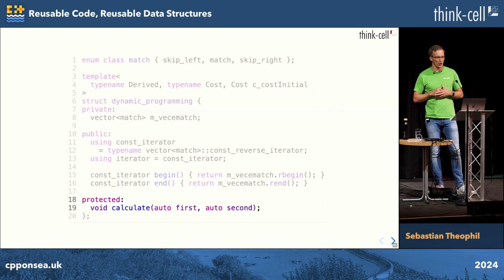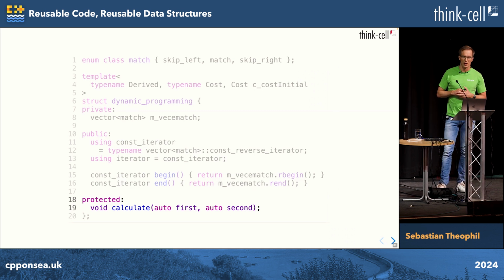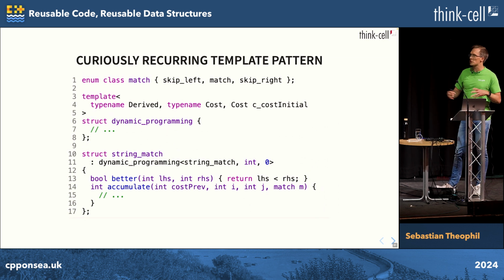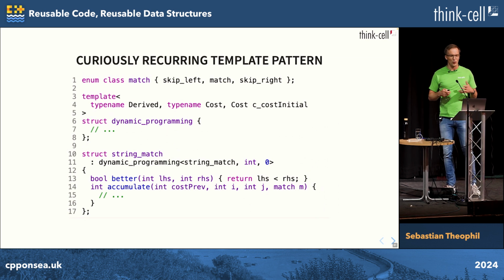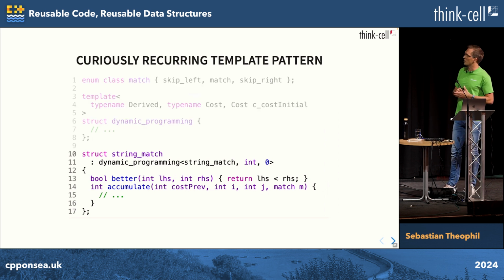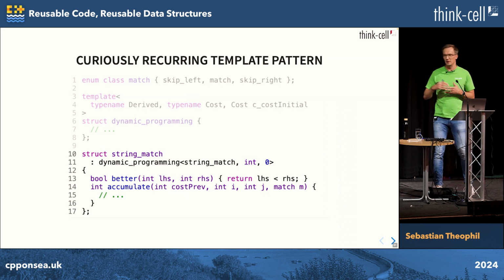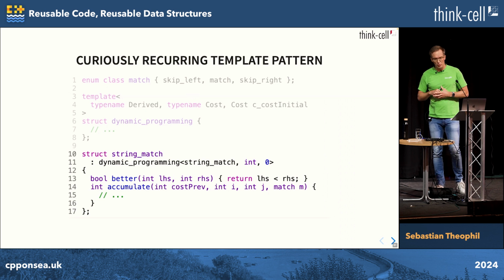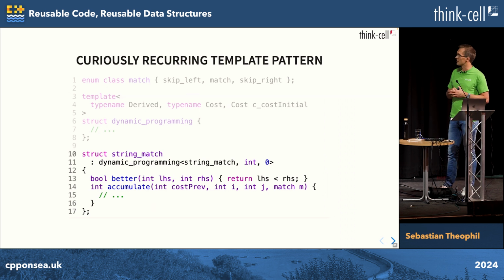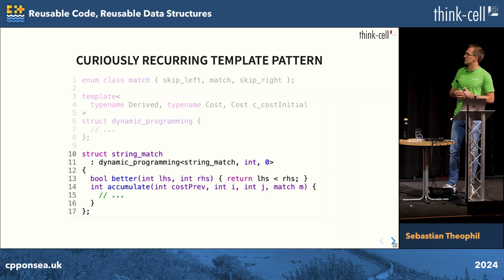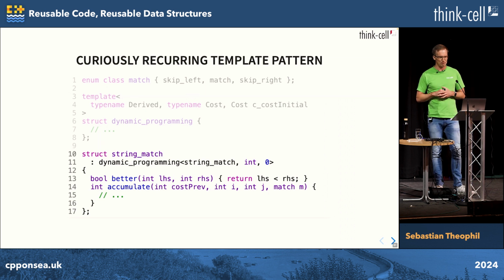And now we have the shared code, the calculate function. And we derive from this, and I think you recognize this pattern, all the customization points are now in the derived class. So this is, of course, what's commonly called the curiously recurring template pattern. The derived class is now our string matching instance, and it provides the cost object, the comparison function, the cost function, etc. So that's a very well-known pattern. And if naming things is the hardest part in programming, then we horribly failed on that one, because that's really a very nondescript name. Maybe it should have been called templated derived class or something like that.